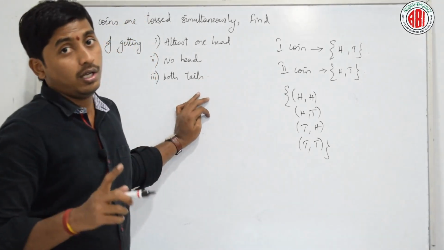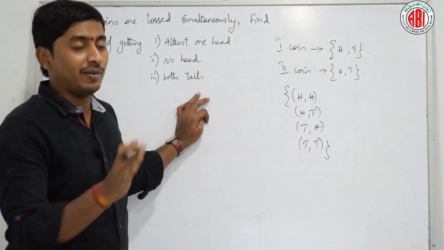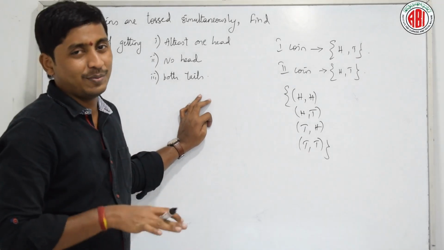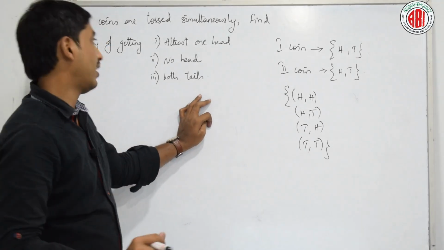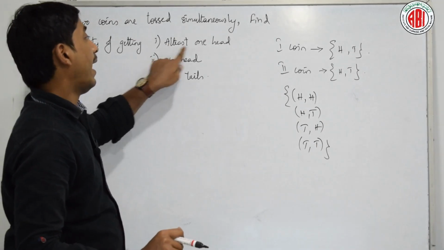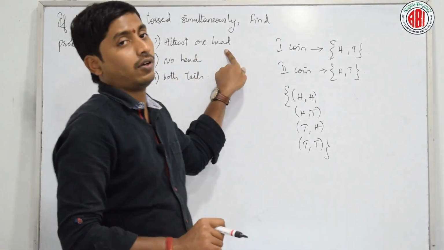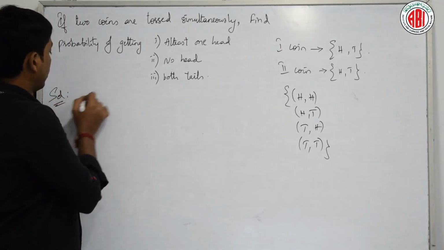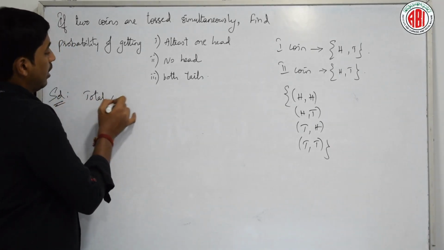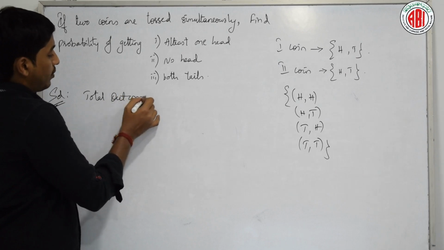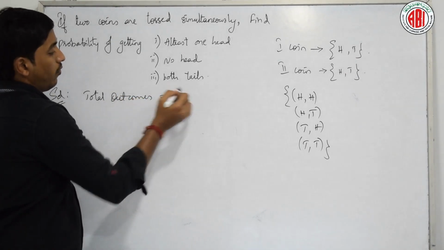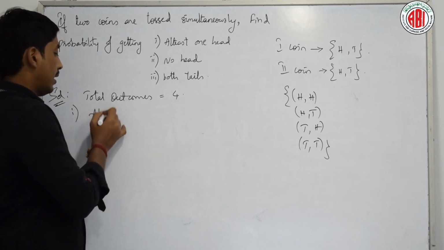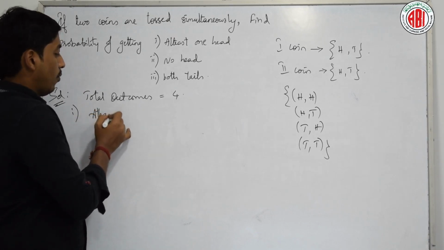I already told you, tossing a single coin will be of your 9th class. Tossing 2 coins, 3 coins is of this time. Hope you can understand this. He is telling about at least one head. Before that, let us write in the solution: total outcomes is equal to 4.